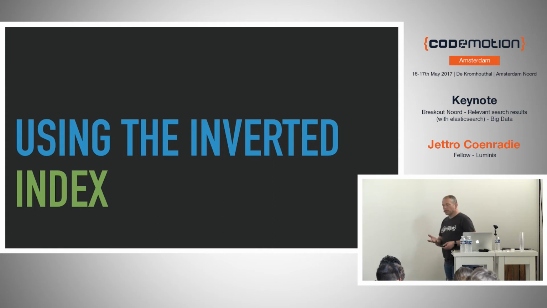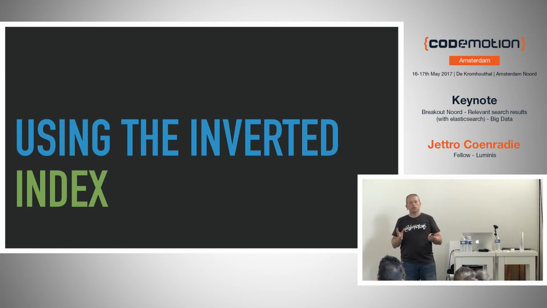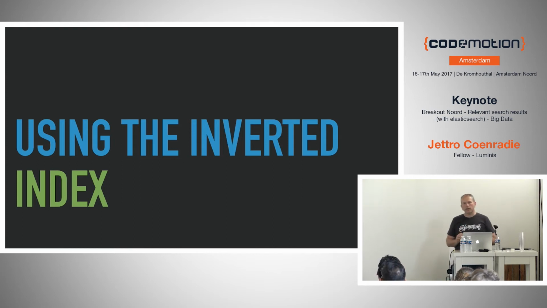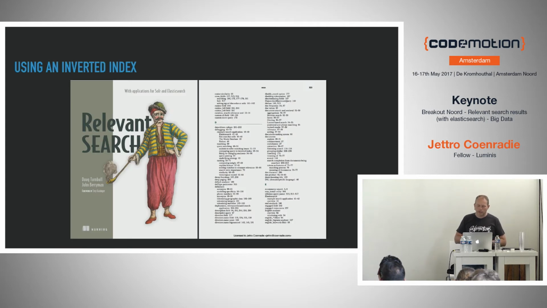So what I've shown in the Java example is that we just have a collection with all the documents, and then we do a loop and we go through all the documents and we check it ourselves. Well, if you have 500 documents, that's fine. That works fast, no problem at all. Put everything in memory and you have no problems. When you have a bigger database, like 1 million documents or 100 million or even more, it is maybe a bit of a performance problem if you would go through all the documents and check if there is a term in there. So we use another mechanism, and that mechanism is called the inverted index.